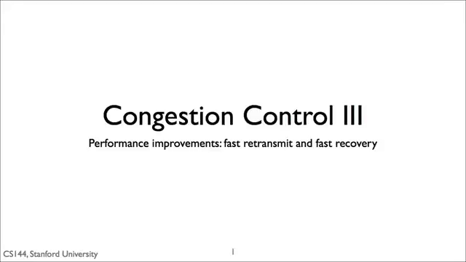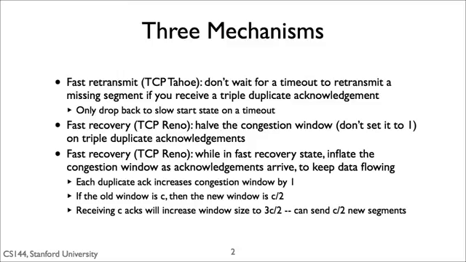In this video, I'm going to talk about two performance improvements using TCP, fast retransmit and fast recovery. In addition to the congestion avoidance state, improved RTT estimation, and self-clocking, TCP uses three more mechanisms. These mechanisms improve TCP's performance by softening its response to a packet loss.